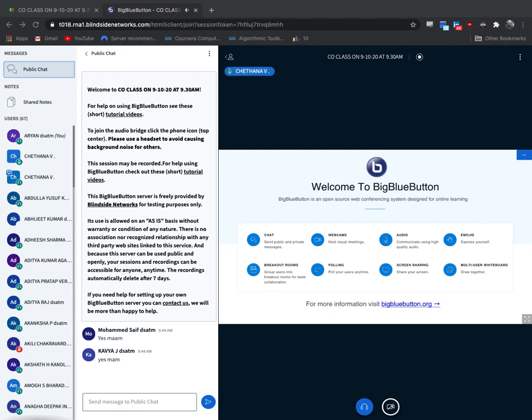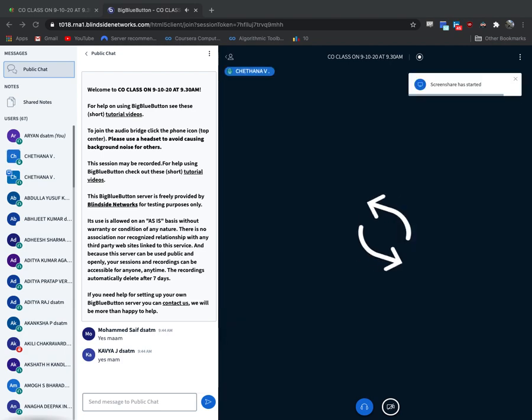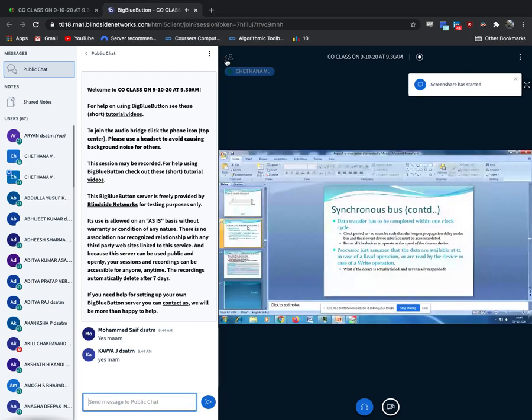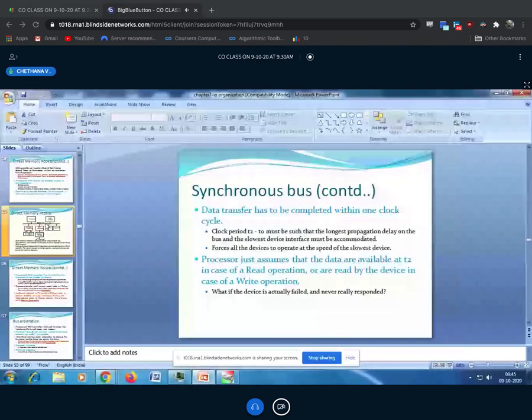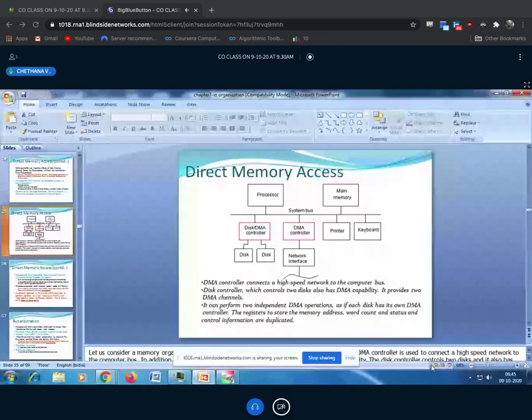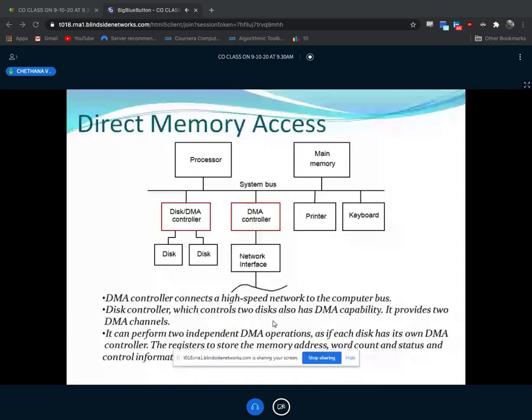So this is how our DMA will work. Direct memory access controller, which is mainly used to transmit the data from any device. Suppose we have data in the main memory.